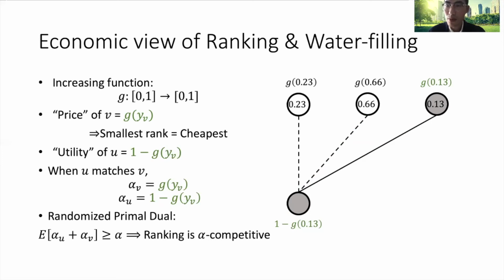And this gain sharing process is highly tied to the randomized primal-dual framework for analyzing ranking. So if you want to show ranking is alpha competitive, it suffices to show that the expected gain for each pair of neighbors u and v, alpha_u plus alpha_v in expectation, is at least alpha. I'm not going to expand this further, but this is how we prove the competitive ratios of the algorithm. And this is also the framework in our paper.